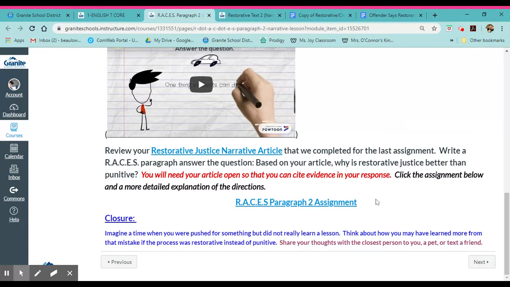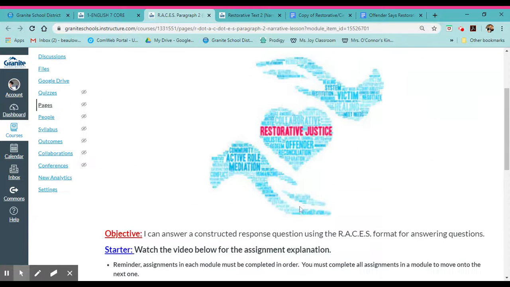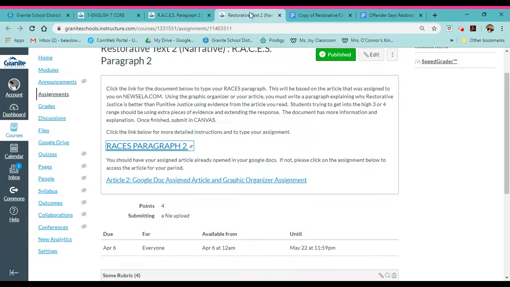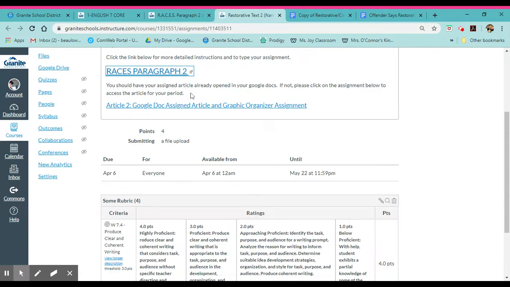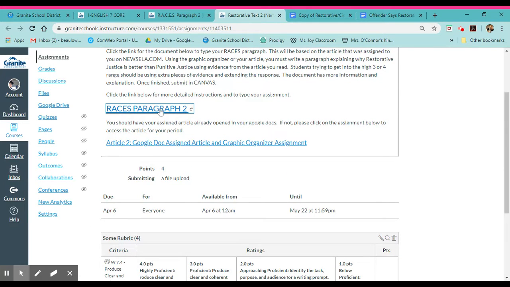So let's go ahead and go to the assignment because there's a lot of support within that as well. All right, so got some directions here, but this link is really going to take you to the assignment. And as it says here, you should have already done an article, and you should open that in Google Docs. If somehow you didn't do that, you can click on this assignment below to do that one first. You do have to do that last one before you do this one, okay?